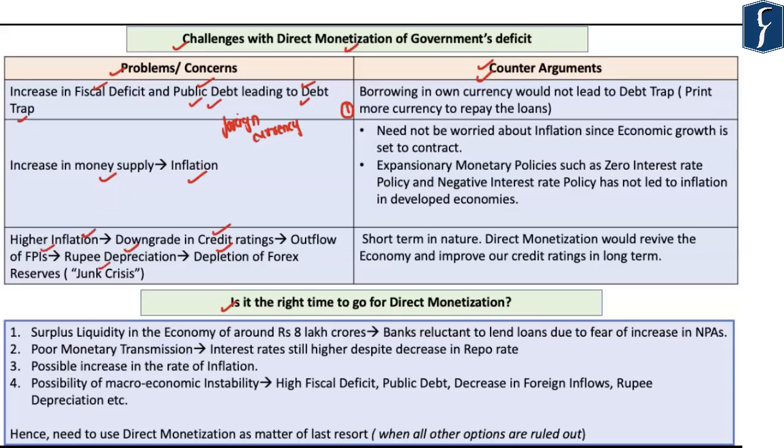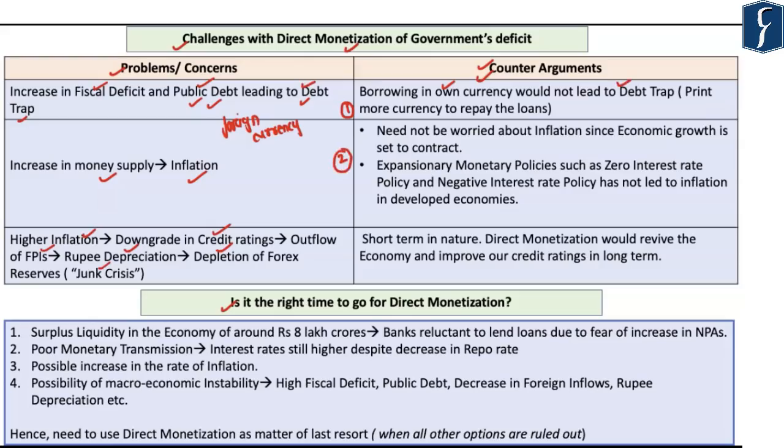But in this particular case, that is, in the case of the direct monetization, we are borrowing in our own currency. And since we are borrowing in our own currency and since we can print the currency whenever we want to, India can never default on its debt repayment. And hence, this can never lead to a debt trap for India.